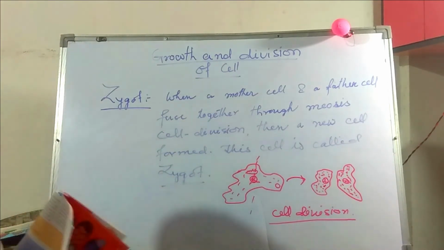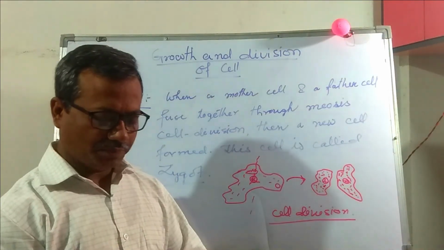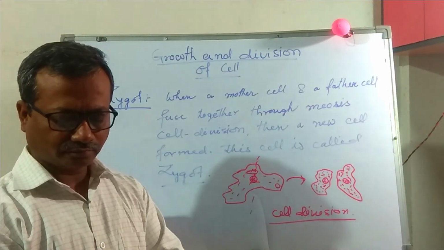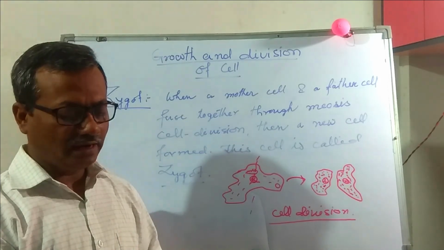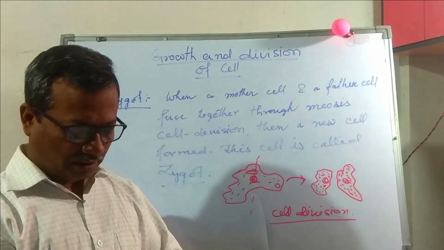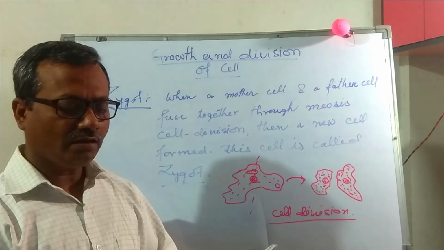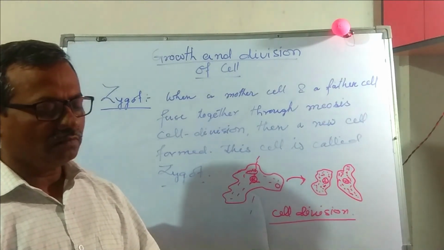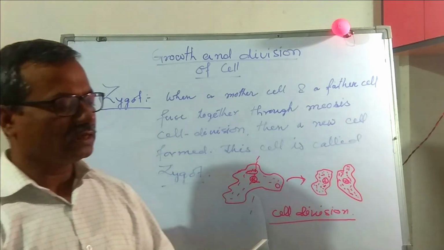So I almost explained the whole chapter, the cell. Now you go to page number 82 and 83. Here are some questions given.